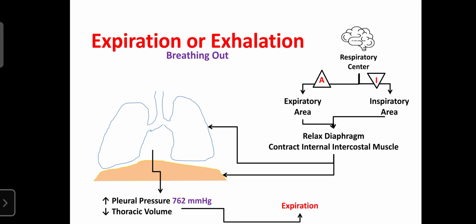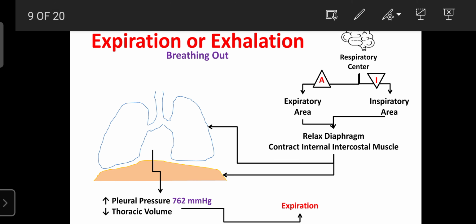Regarding the mechanism, when carbon dioxide is high in the blood, the chemoreceptors send information to the cerebral cortex. The cerebral cortex integrates the message and passes it to the medulla oblongata. The medulla oblongata reads the message with the help of the respiratory center. When the plasma has a high oxygen level, the respiratory center inhibits the inspiratory area and activates the expiratory area.